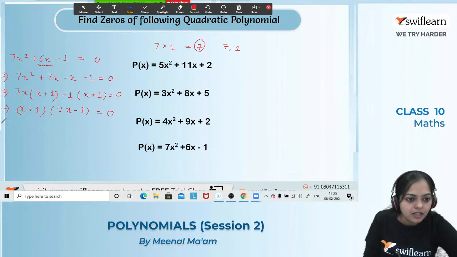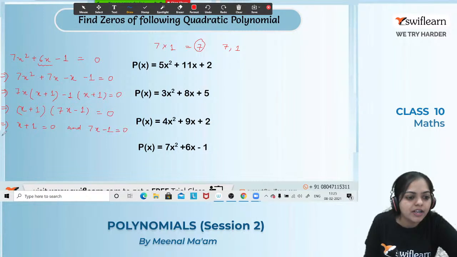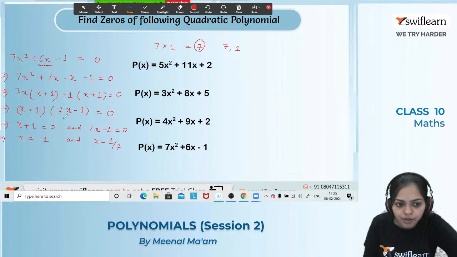Now this means x plus 1 equals 0 and 7x minus 1 equals what? It equals 0. Alright. And when I solve this one, I will get x equals minus 1 and x equals what? x equals 1 by 7. So these are my two zeros of this polynomial 7x square plus 6x minus 1.